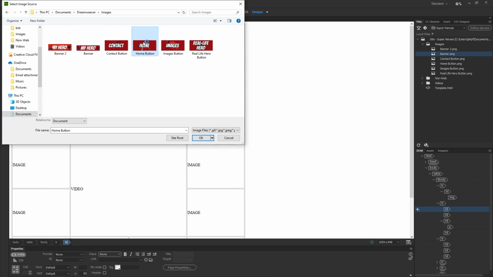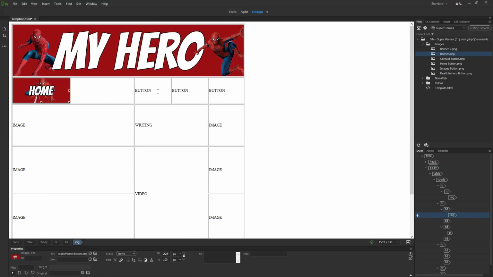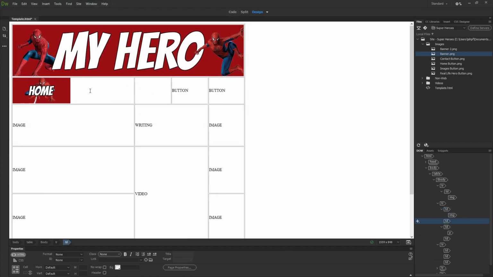So home buttons always go first in a website. And when you start inserting things, you'll notice all your perfect lines that you've created jump all over the place. Don't worry about that. If needs be, we'll fix that when you reach the end of your row. What happens is the images automatically resize the lines. But once you get all of your images in, they should come back together.